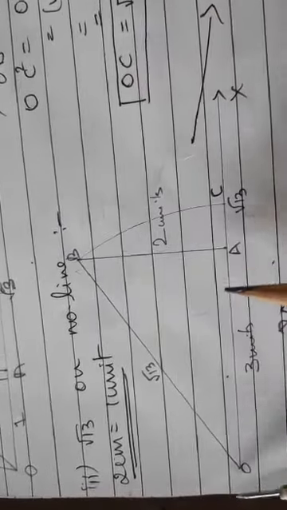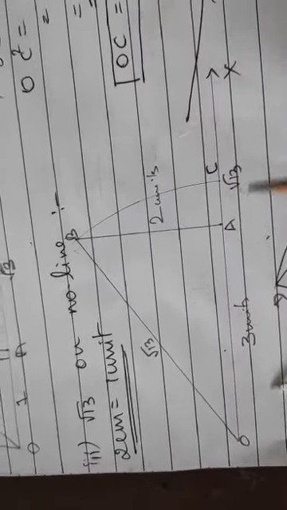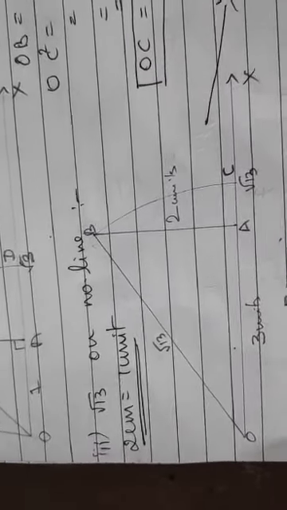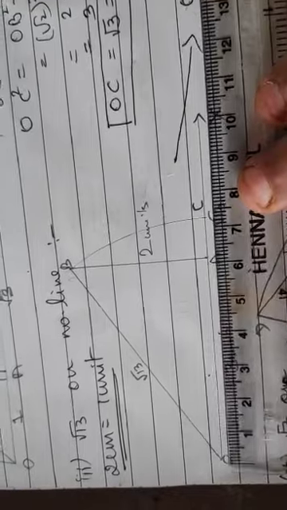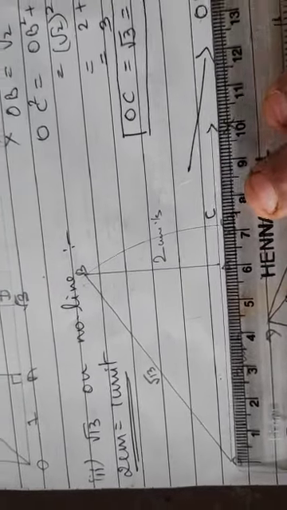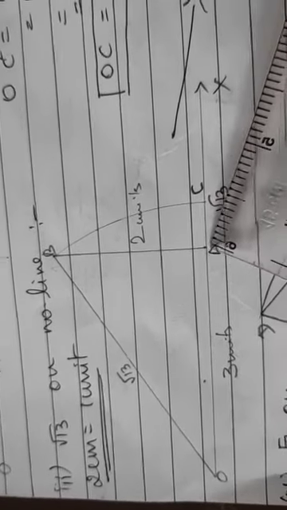And I will draw a line segment which is 6 centimeters. This OA which I have drawn is 6. If 2 centimeter is 1 unit, this 6 centimeter will be how many units, children? 3 units. Very correct. So you will draw 3 units over here.